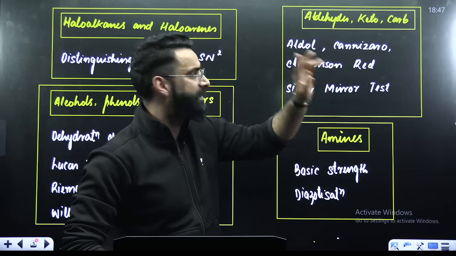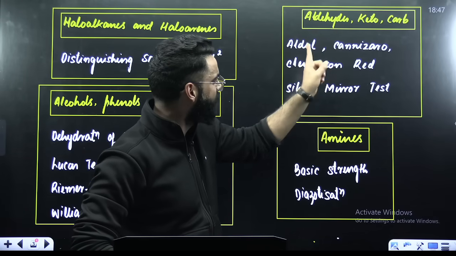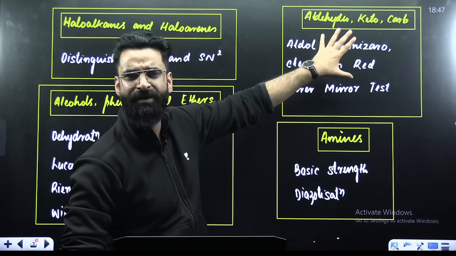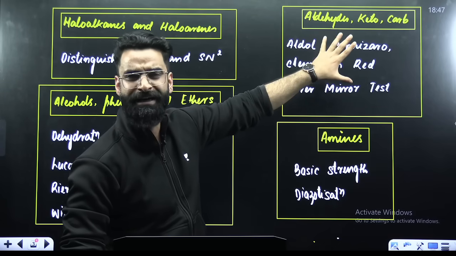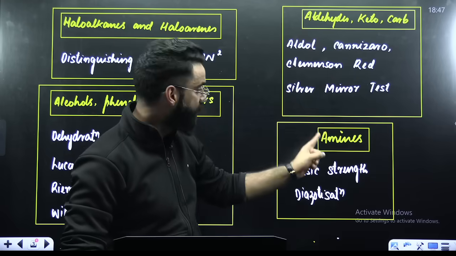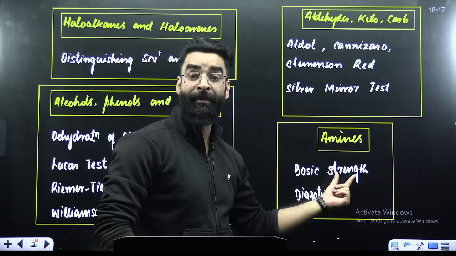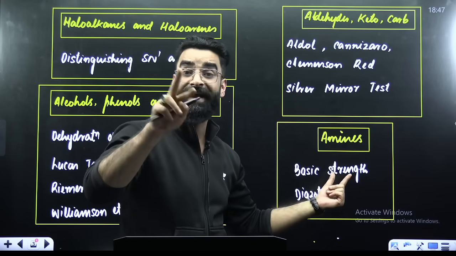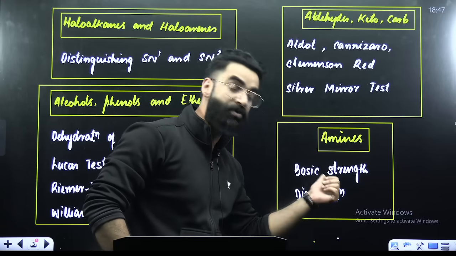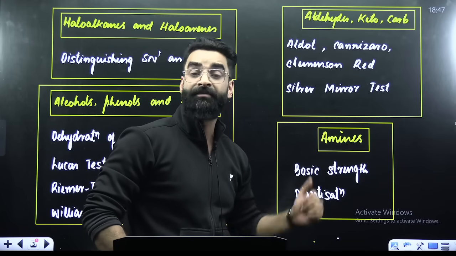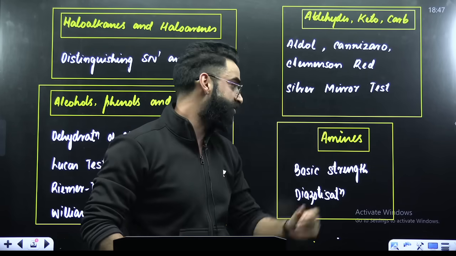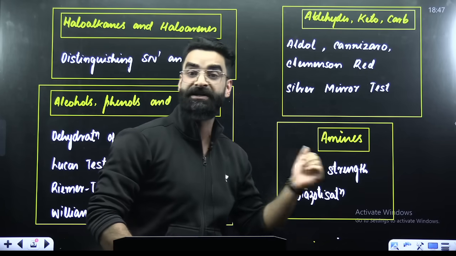Aldehydes, ketones, carboxylic acids: Aldol, Cannizzaro, Clemmensen reduction, and silver mirror test. These are the short topics from which questions have been framed in the NEET examination till date. And expect questions from these topics again. Similarly, amines, basic strength of amines, but do differentiate the gaseous phase and aqueous phase here. Similarly, the diazotization reaction, the most favorite topics when it comes to the chapter amines. The most repeated PYQs in the NEET examination from the chapter amines have been asked from these two topics.